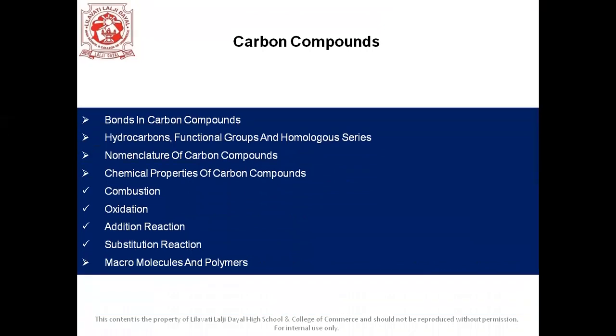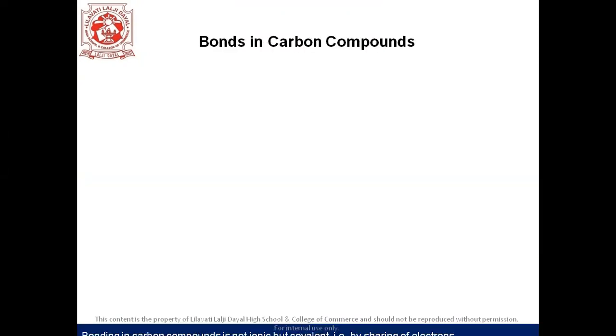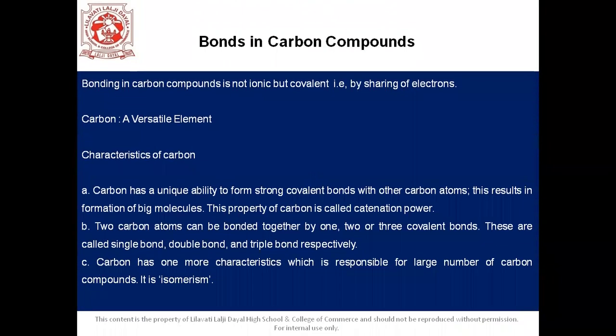So students, in this chapter, we shall cover the following topics: bonds in carbon compounds, hydrocarbons, functional groups and homologous series, nomenclature of carbon compounds, chemical properties of carbon compounds, that is combustion, oxidation, addition reaction, substitution reaction, and in the end, we will study about macromolecules and polymers. So let's begin with the first topic, that is bonds in carbon compounds.